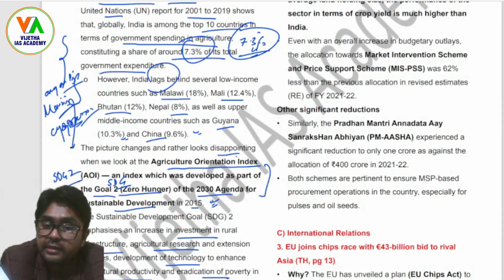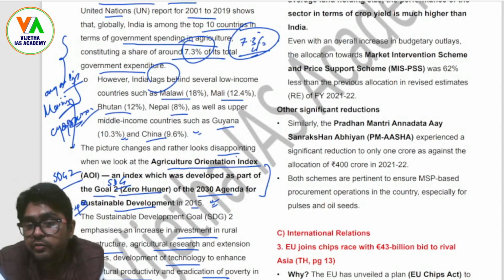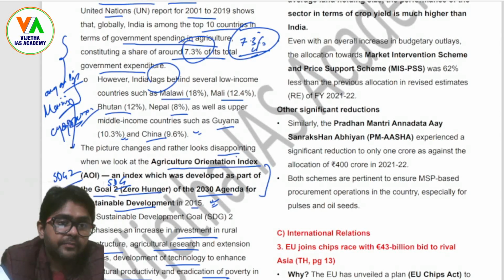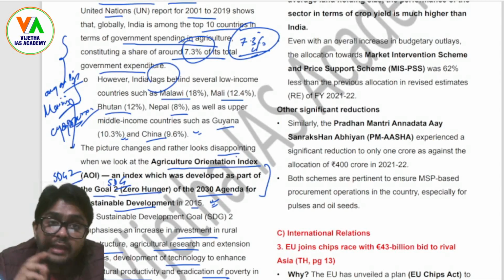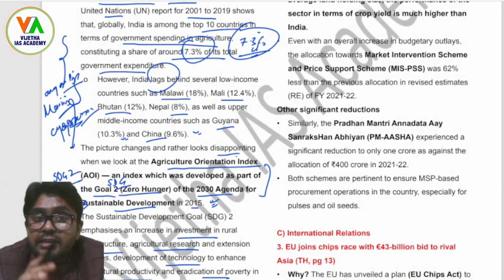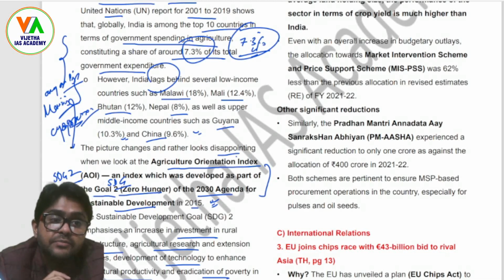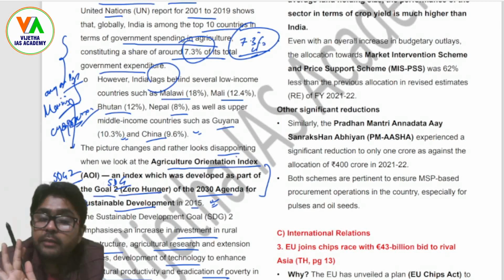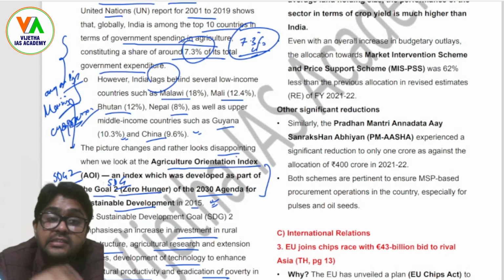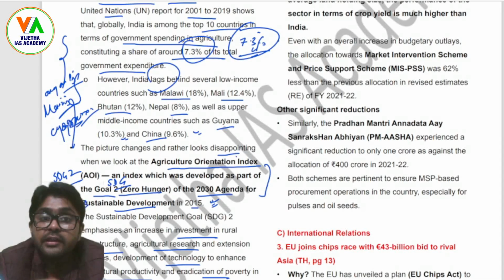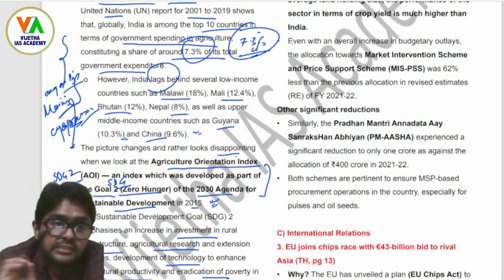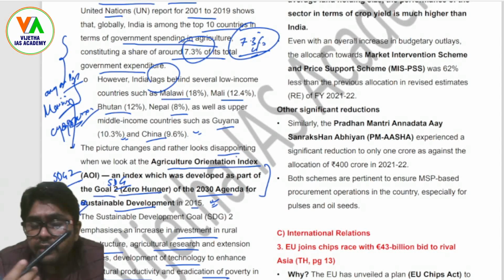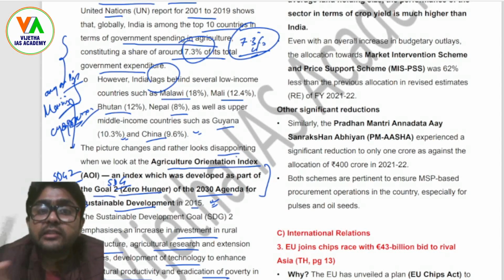And therefore we are seeing that the output in many Asian and especially East Asian countries is on the higher side. Right now, the concern with the spending in India is that the agriculture sector shows a drastic slashing of funds towards important schemes such as crop insurance and minimum support price. Right, so that means we are seeing a consistent gradual reduction in the money allocated towards the schemes. Therefore the agriculture sector overall is suffering, even when we see the increase in the budgetary allocations.